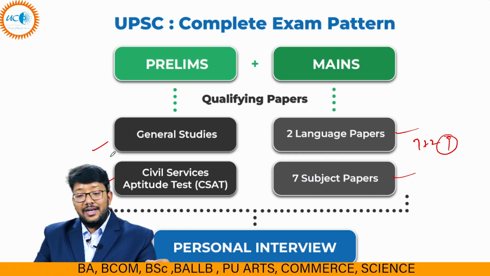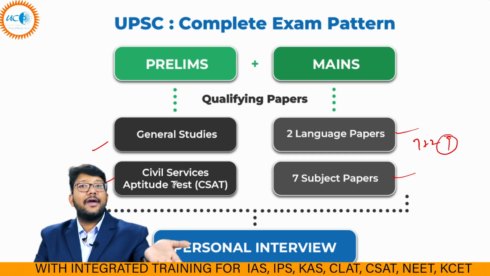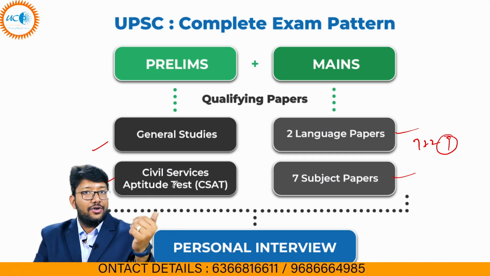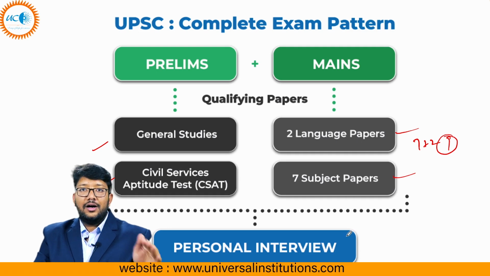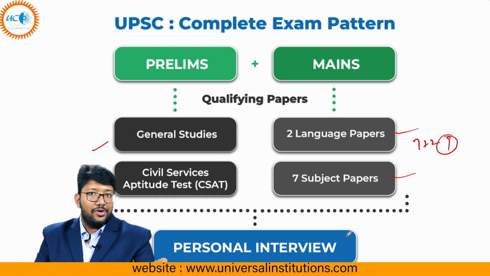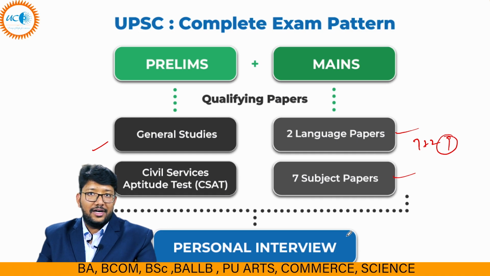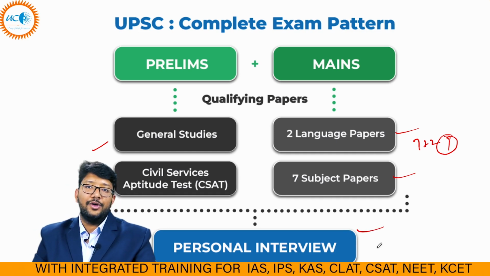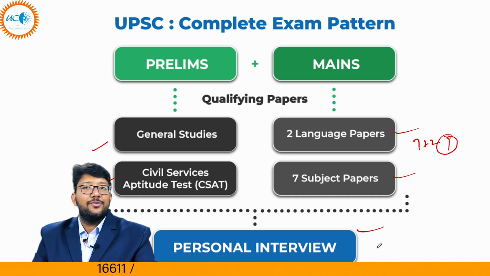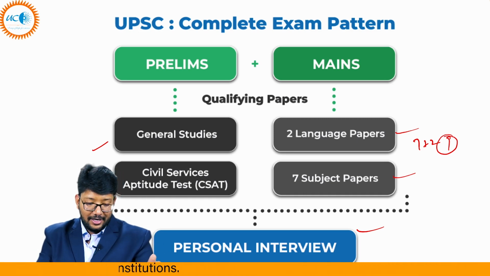General Studies is compulsory obviously, and its marks will be the deciding factor whether you will be writing mains or not. Second is CSAT. CSAT is qualifying. You have to cross a minimum threshold, 66 out of 200, something like that. And in the last, if you clear mains, then you will be going into the personal interview, or what UPSC calls the personality test. All right, so this is our exam pattern.